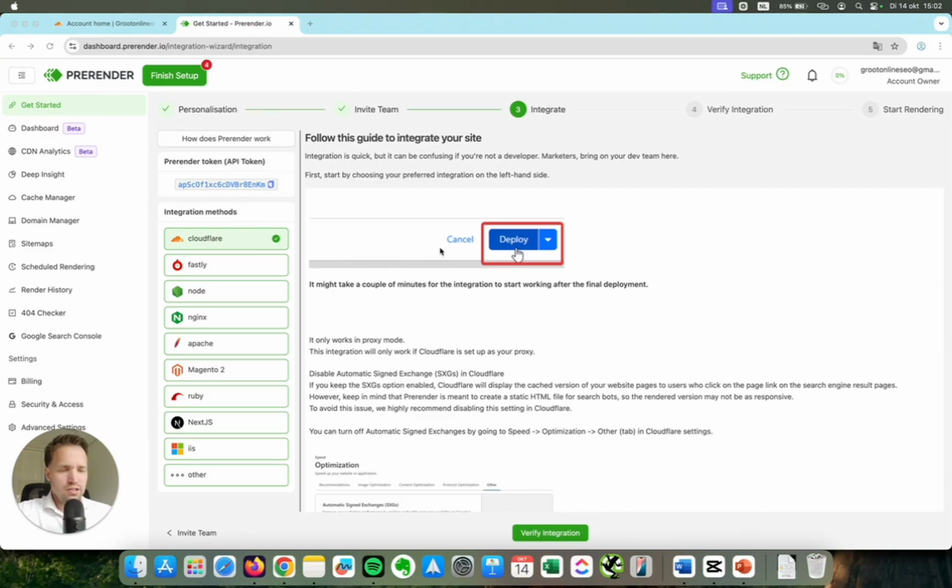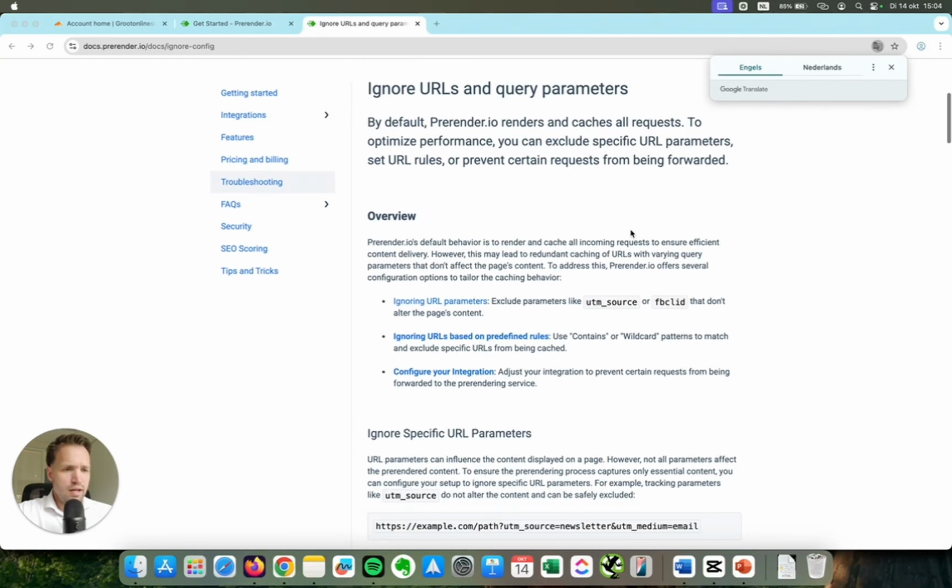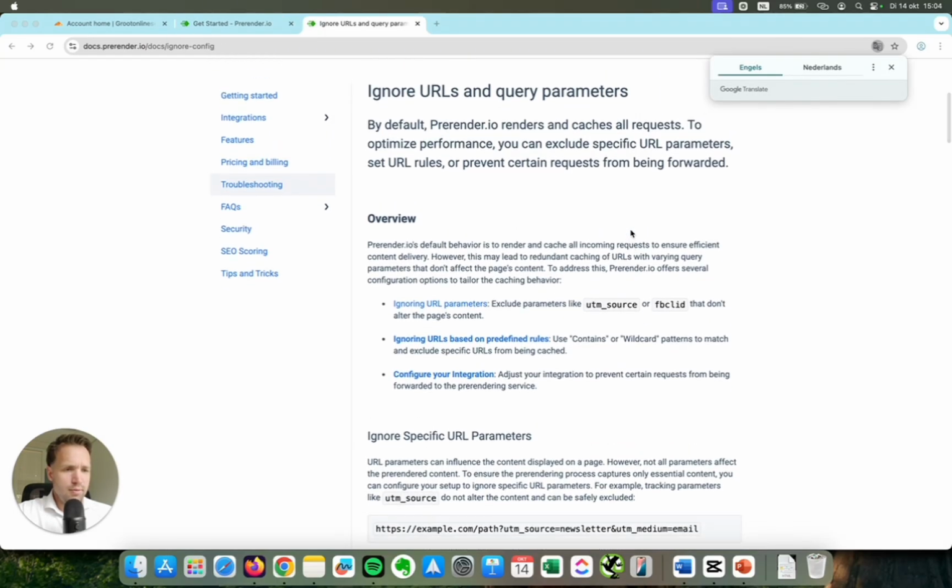On the free plan, the default cache and freshness is set to 3 days. This means each cached URL will be automatically refreshed or recached every 3 days, and each of those counts towards your render usage. So you want to set this up so that you don't burn through your credits directly, because if you do, Google and AI chatbots might have a problem crawling your website again.